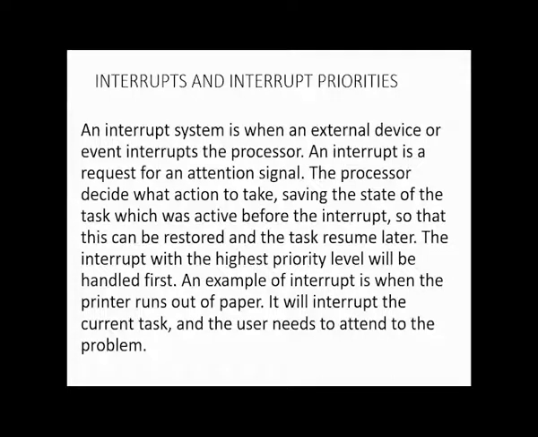After attending to the interrupt, it will continue its processing. That is how it works. But because most times it happens so fast, we don't really know what goes on there. For example, you are printing from the computer.